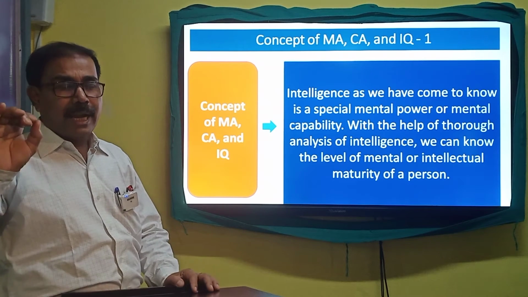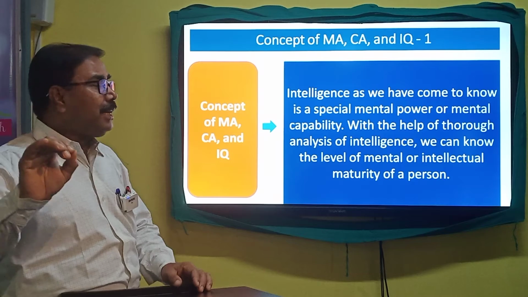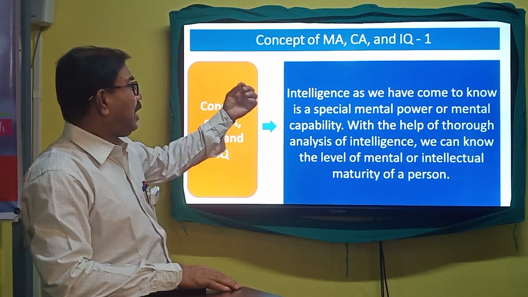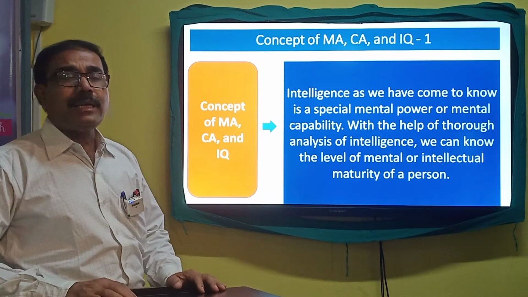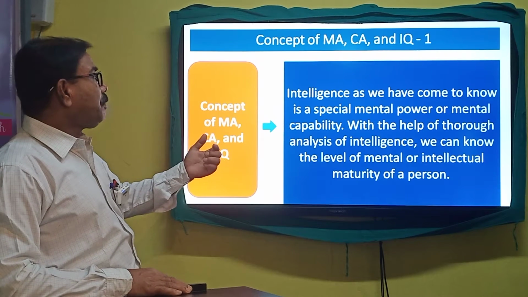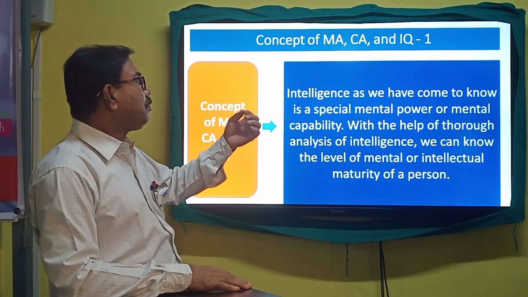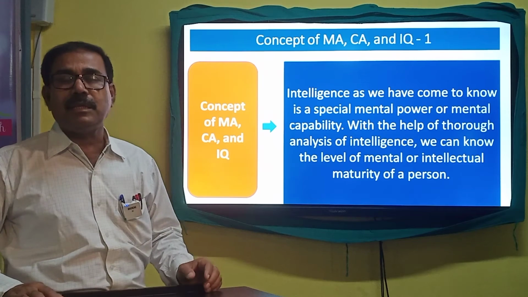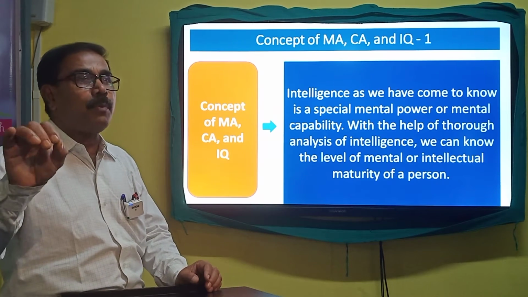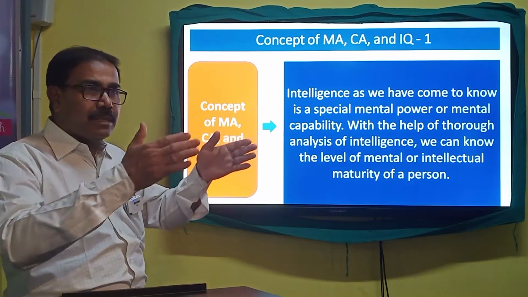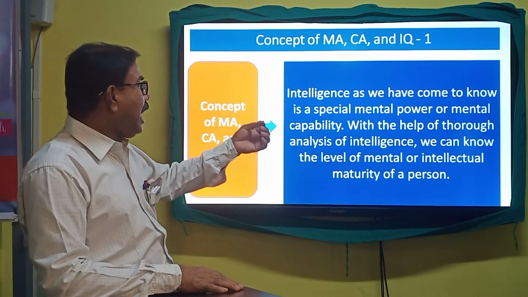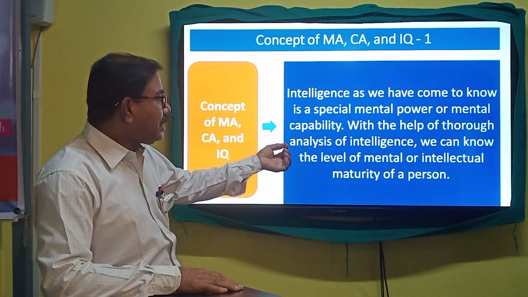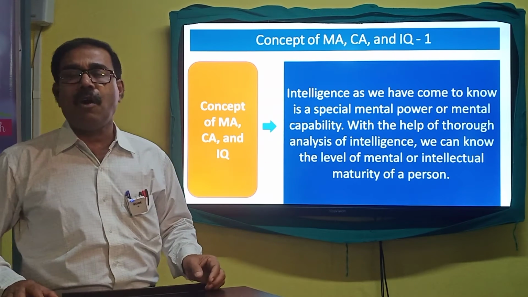And that's why, at the time of planning to measure intelligence, our concept concerning MA, CA, and IQ should be quite clear. Intelligence, friends, as you have come to know, is a special mental power or mental capability. It is the power with the help of which we adapt to various situations of life. With the help of thorough analysis of intelligence, we can know the level of mental or intellectual maturity of a person.